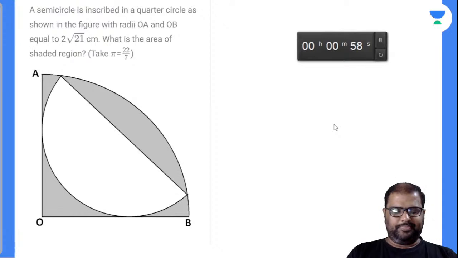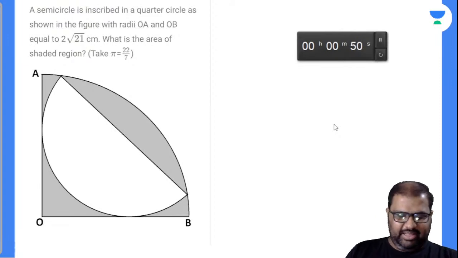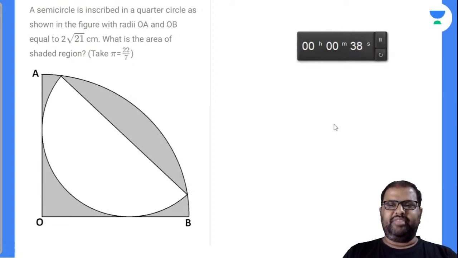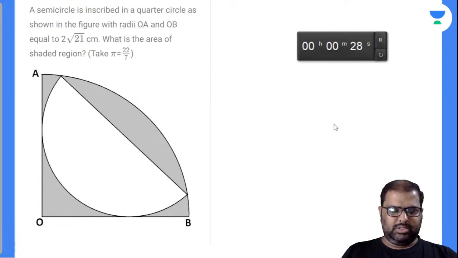What's the answer? You have to give the correct answer. Waiting for the best answers. A semicircle is inscribed in a quarter circle as shown in the figure with radii OA and OB equal to 2 root 21 centimeter. What is the area of the shaded region is the question asked. And they are asked to take pi value equal to 22 by 7. Let's see how many can solve this. These are the best questions here.